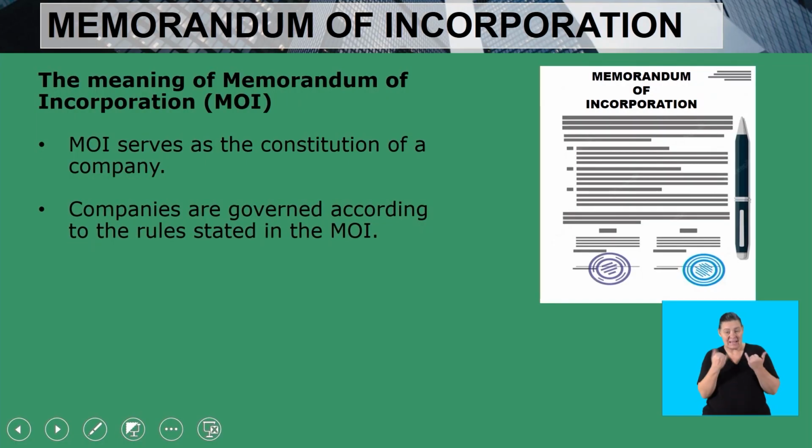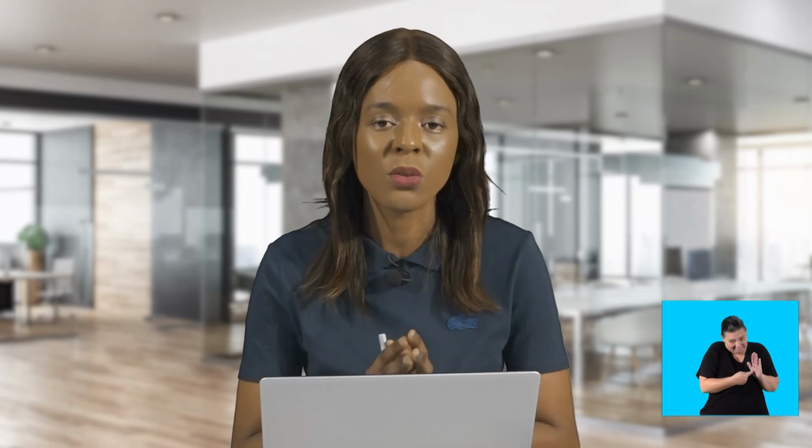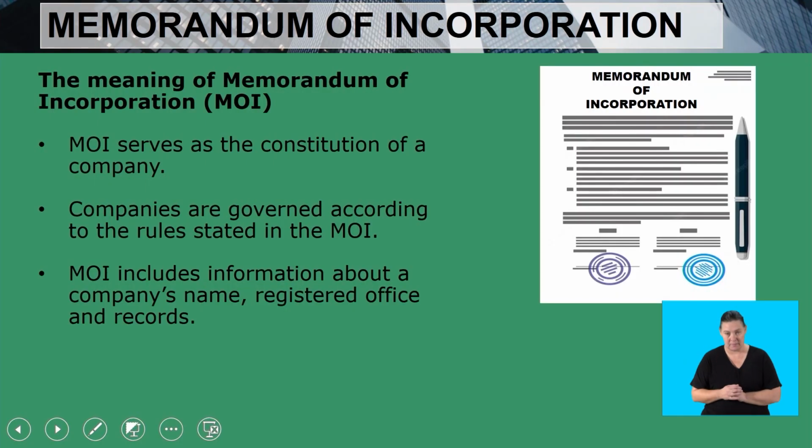Companies are governed according to the rules stated in the Memorandum of Incorporation. So the rules that are stated in the Memorandum of Incorporation are the ones that we are going to use as a company, that are going to give us a guideline of how this company is going to be run. MOI includes information about a company's name, registered office, and records. So the MOI has the information about the company's name as well as the registered office of the company and the records of the company.